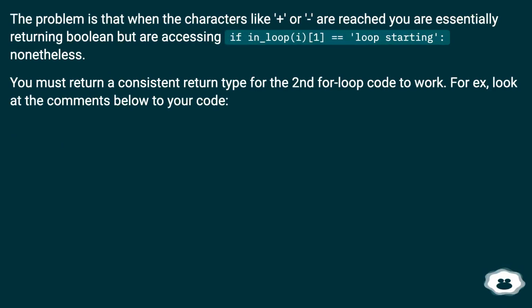The problem is that when characters like plus or dash are reached, you are essentially returning a boolean but are accessing it in the loop, i[1], equals loop_started, nonetheless. You must return a consistent return type for the second for loop code to work. For example, look at the comments below your code.